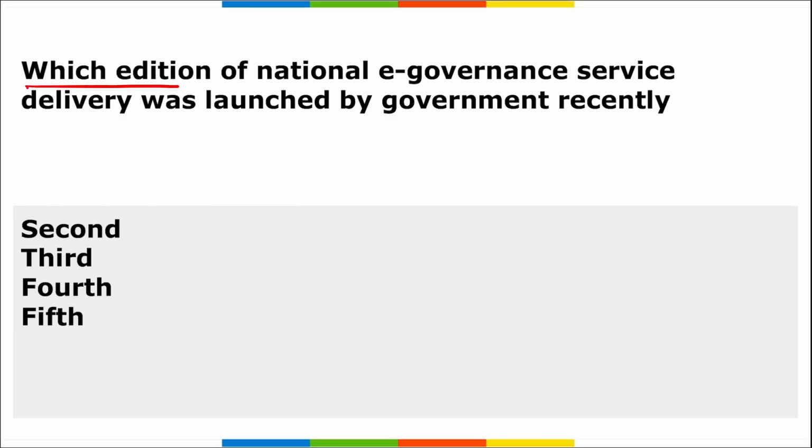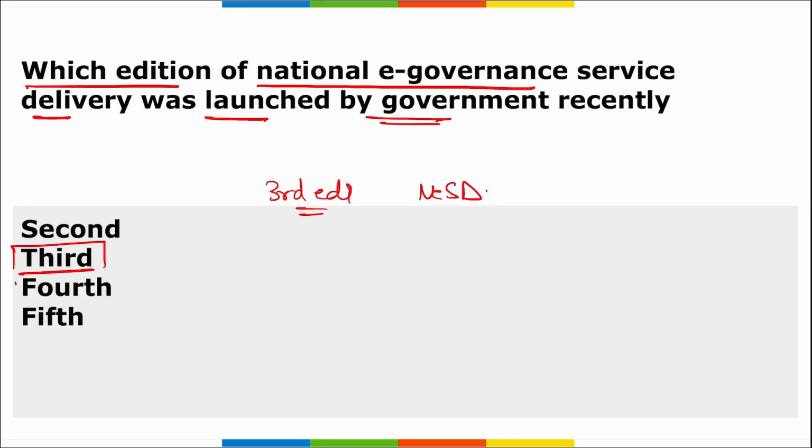Next, which edition of National E-Governance Service Delivery was launched by the government recently? It was the third edition, right? It was the third edition of the NESDA, that is your National E-Governance Service Delivery Assessment, that was launched recently, right?